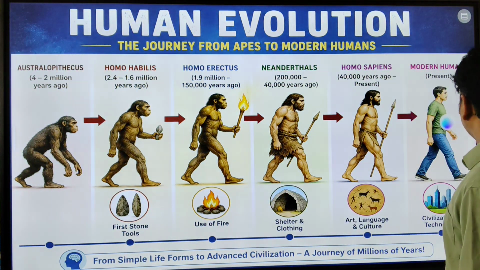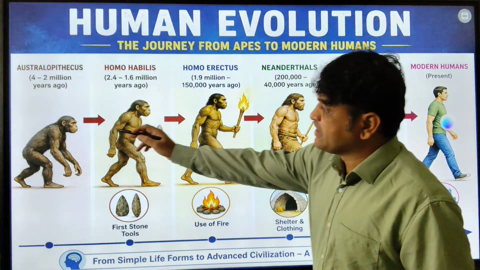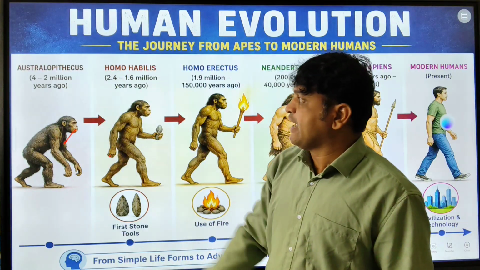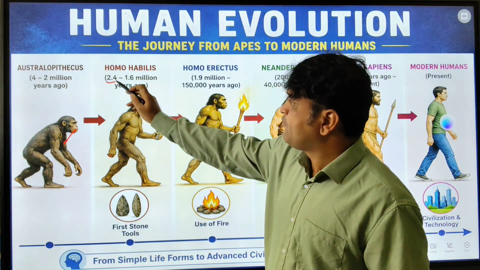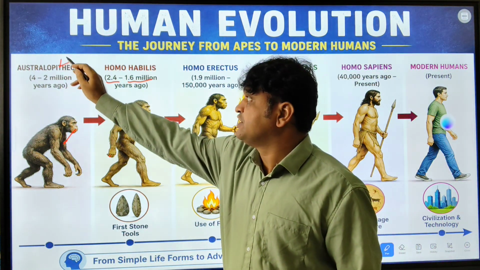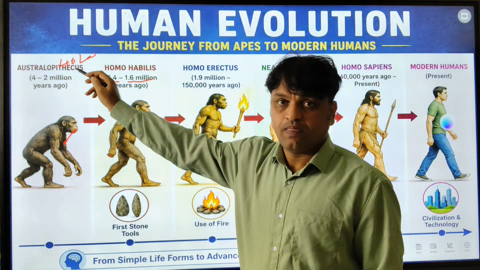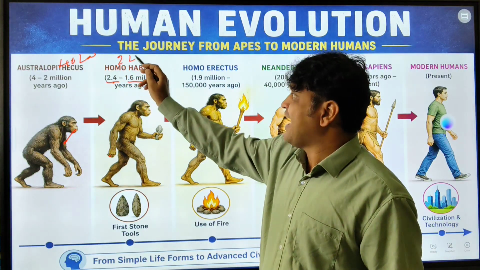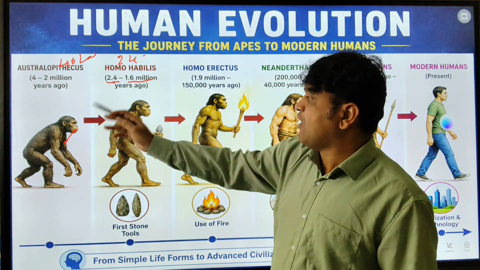Yes, they evolved from chimpanzees. So this is our early ancestor. Then 2.4 to 1.6 million, almost 24 lakhs years ago. This one is 40 lakhs years ago, and this is 24 lakhs years ago. A little bit evolved. See this.